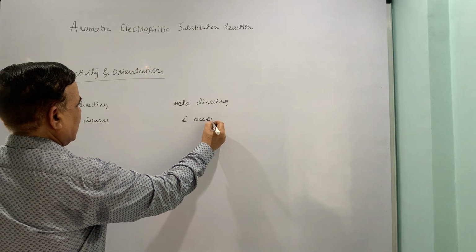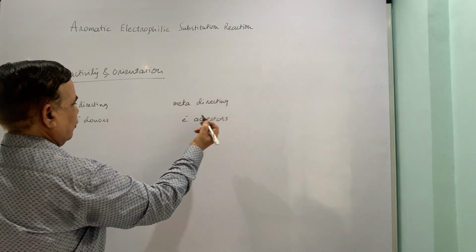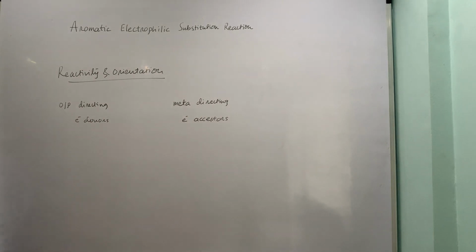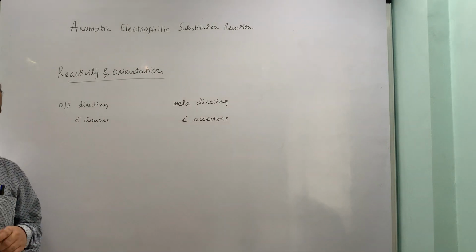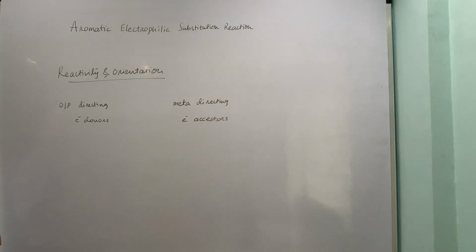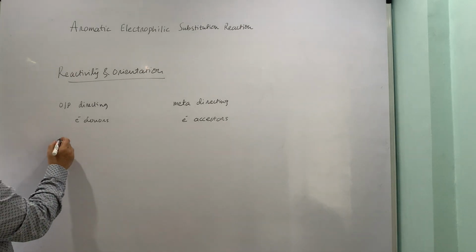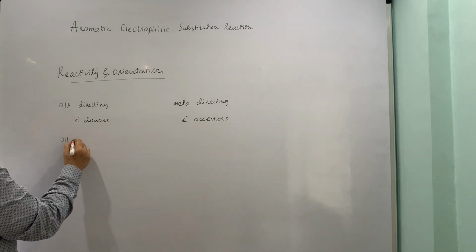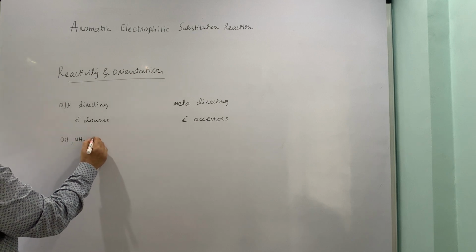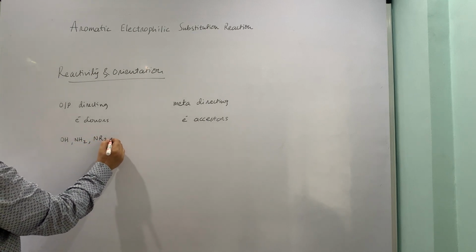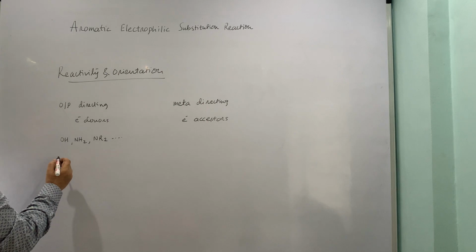Now these electron acceptors, once again, are further classified as moderate, weak and strong. Similarly in donors, strong, moderate and weak. Some of them I am listing here, say OH, NH2, NR2, these are strong. I am just putting a few of them.